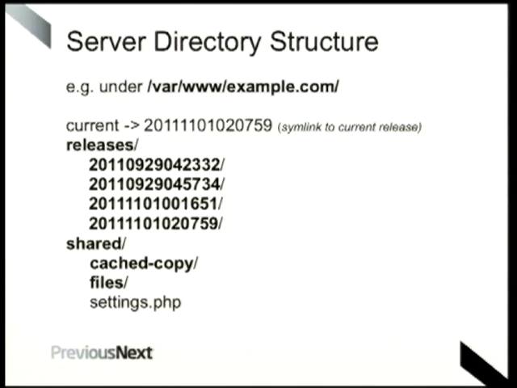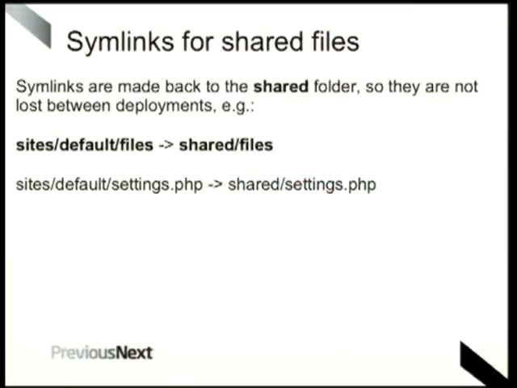So cached copy is essentially a checkout of your Git repository. So when you do a deployment, it doesn't have to download the entire source again. It'll just take whatever changes you've made between releases. Files is just where all your typical Drupal files go. That just sits there, and your settings.php.